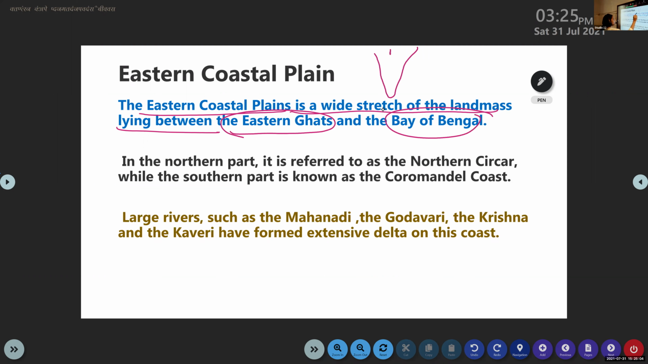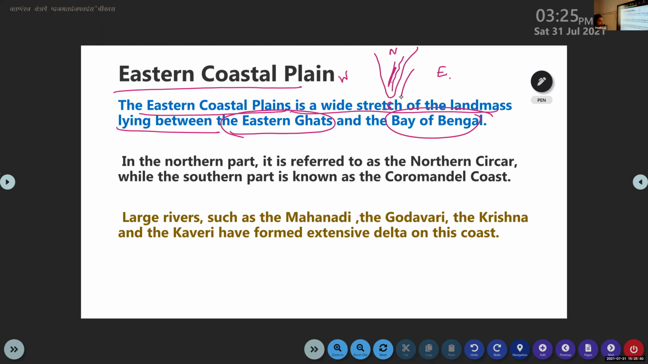North, south, west, and the east. So first we are going to discuss the Eastern Coastal Plain. The Eastern Coastal Plain is a wide stretch of landmass lying between the Eastern Ghats and the Bay of Bengal. So in between the Eastern Ghats and the Bay of Bengal, there is a landmass. That landmass is known as the Eastern Coastal Plain.